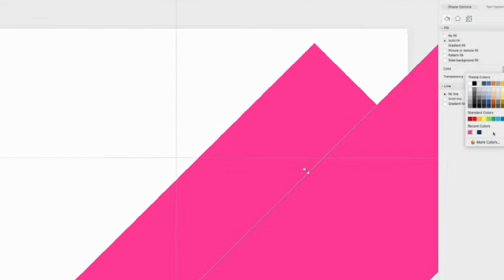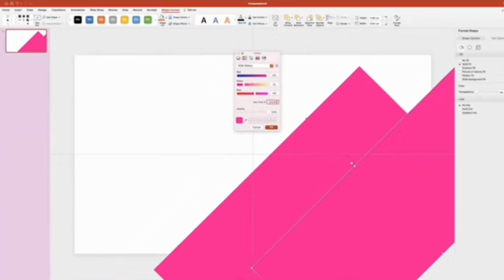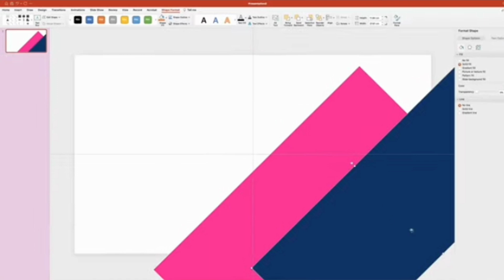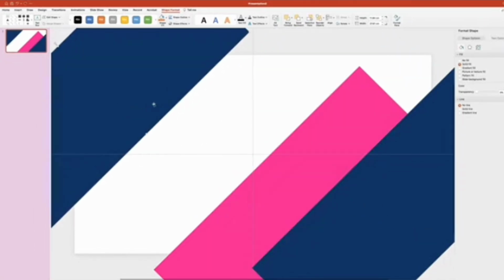Now let's change its color to dark blue. Now make one more copy and place it in the top left corner. And change the rectangle's color to gray.